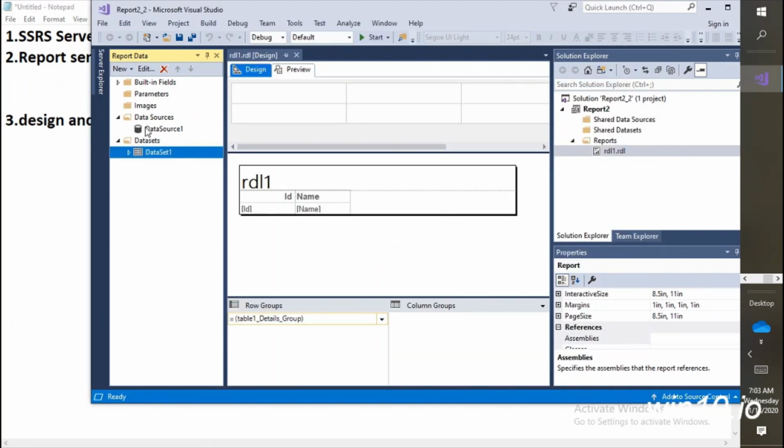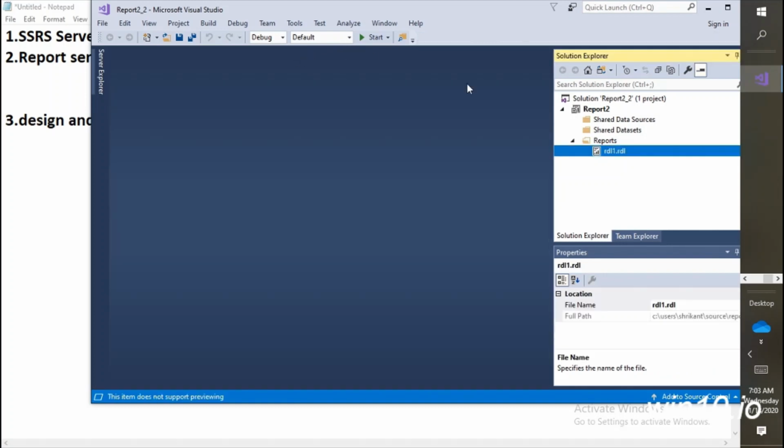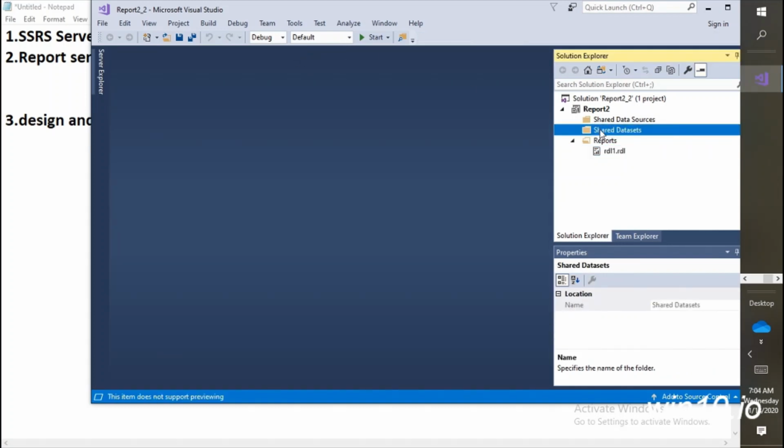Great. Now here you can see this is an individual data source. If you come here and see the data source, this data source is present, but if I close this RDL, I can't see this data source here. This is a shared data source now, but that's a report level data source. That's fine, we'll talk about that, but just try to focus that we have an RDL.